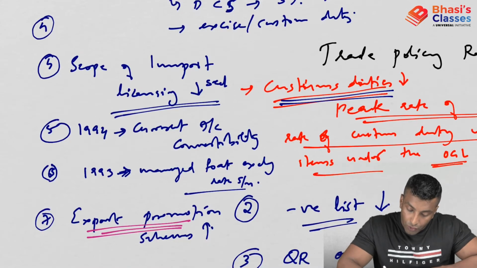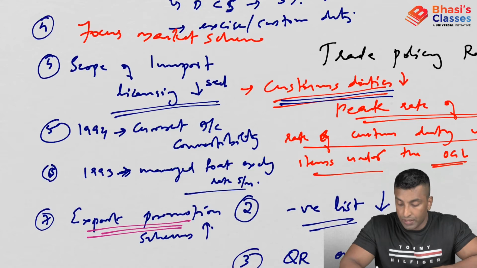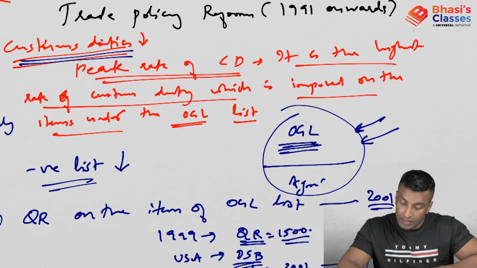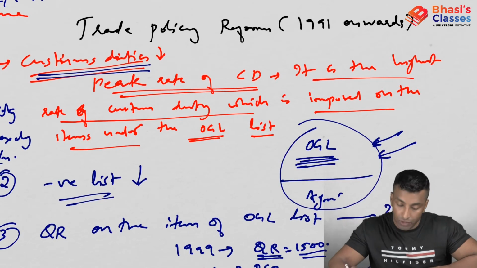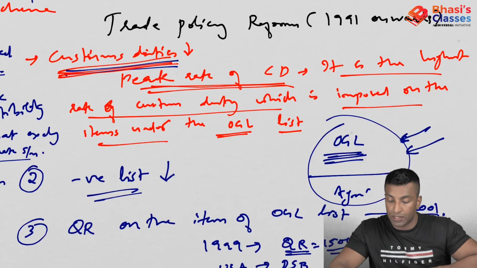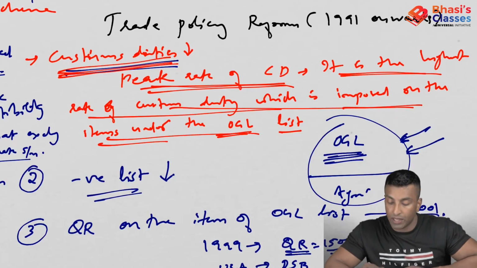Then we have the fourth one, the focus market scheme. It is targeting specific markets. We have discussed the major trade policy reforms from 1991 onwards. The first one: customs duties have been decreased. I told you already about the peak rate of customs duty. It is the highest rate of customs duty imposed on the items under the OGL list.